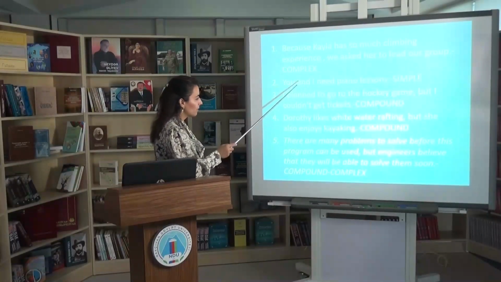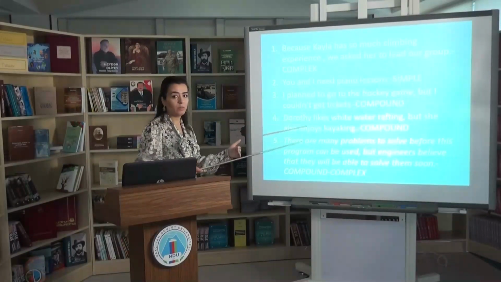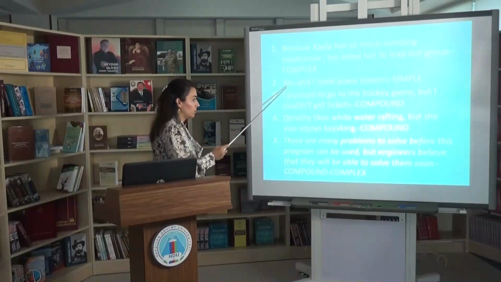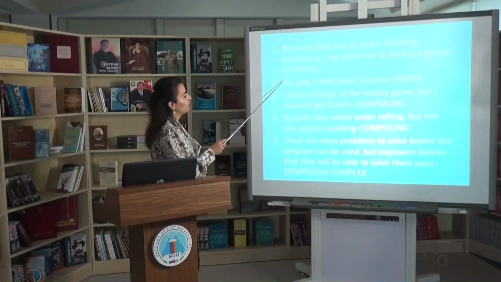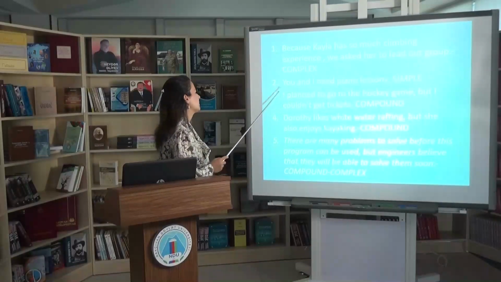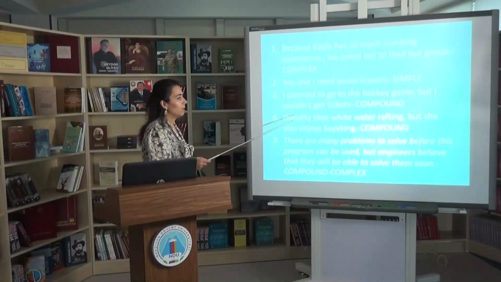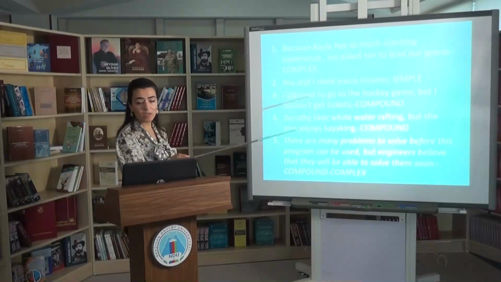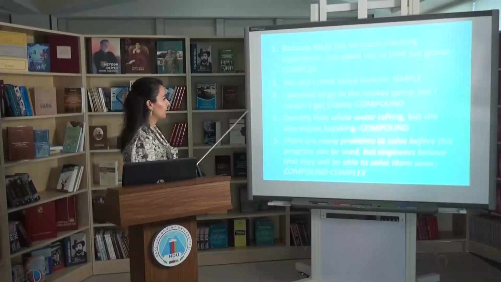So no matter which compound parts of sentences we have used, it may be a compound subject, or we may have a compound predicate, no matter, this is an example of a simple sentence. So the next one, I planned to go to the hockey game, but I couldn't get tickets. This is an example of a compound sentence. Why? It's because of the use of the coordinating conjunction but in my example.